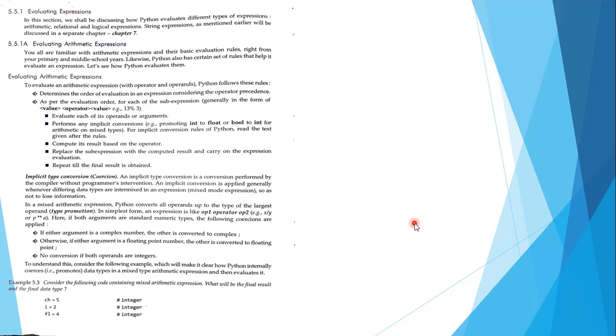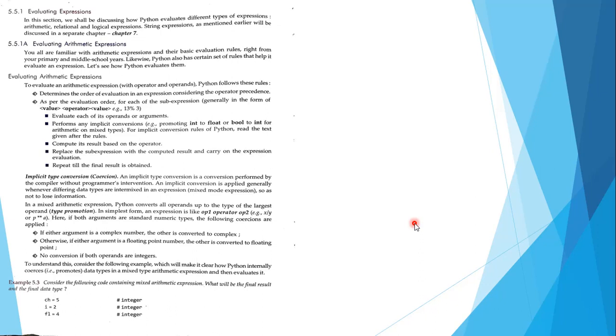Suppose integers, floats, and strings are mixed together to form an expression. The expression is going to finally result in a single value, and that single value is going to have a particular data type. So Python has to work out how the final result should be given a data type accordingly.